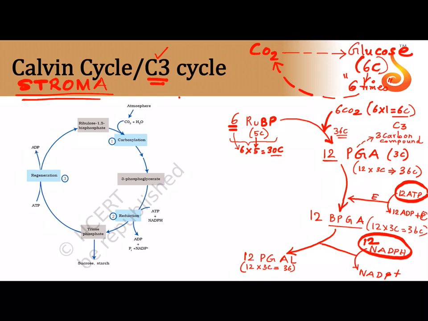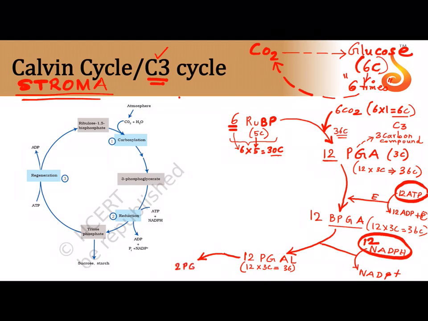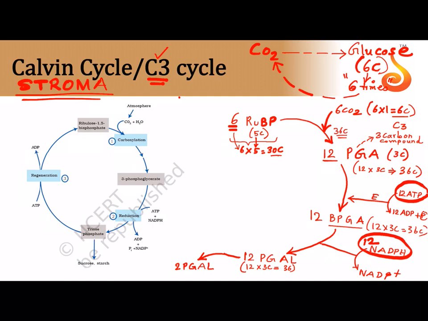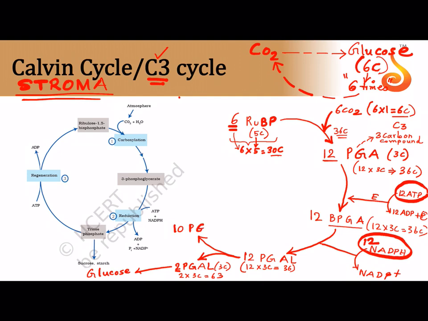Okay. Now out of these 12 molecules of PGAL, out of 36 carbon we need only 6 for glucose synthesis. So we will put aside 2 molecules of PGAL, because if I have 2 molecules of PGAL, which is a 3-carbon compound, I have with me 2 into 3 carbon, which is 6 carbon, using which I can easily synthesize 1 molecule of glucose. So how many PGAL am I left with? I am left with 10 molecules of PGAL. So now I have with me 10 into 3 carbon, that is 30 carbon.